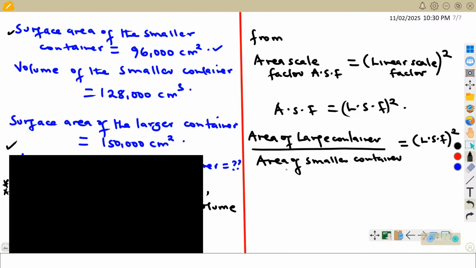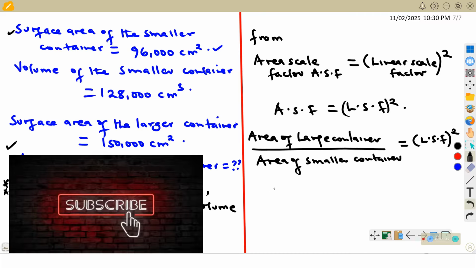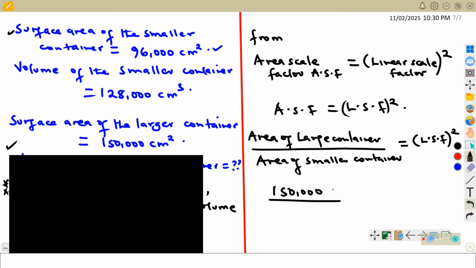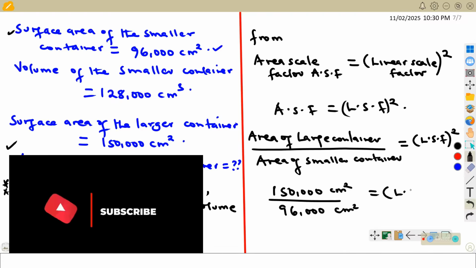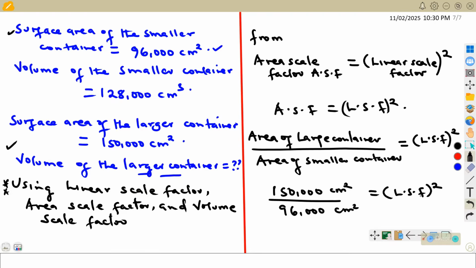So we already know the area of the larger container, that is 150,000 centimeters squared. We are dividing this by 96,000 centimeters squared, and this should be equal to the linear scale factor squared. So from here this will be the same as 150 divided by 96, which is equal to linear scale factor squared.